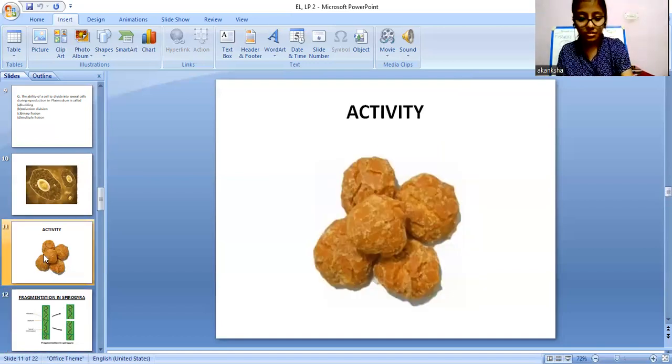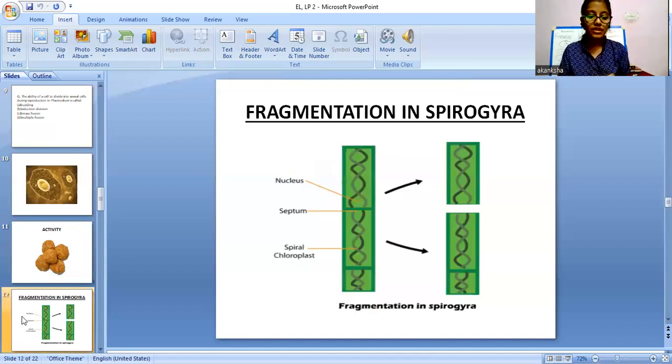As you can see, fragmentation in Spirogyra. Spirogyra here is the example where we can see this fragmentation process. In fragmentation, there was a whole parent organism present in the beginning.